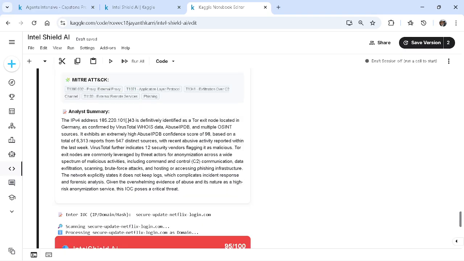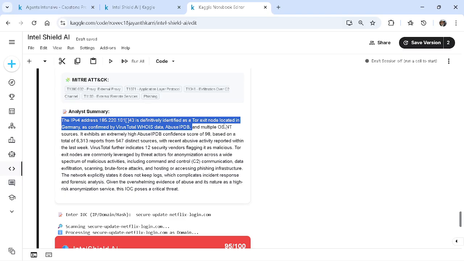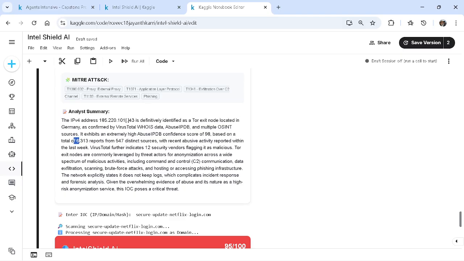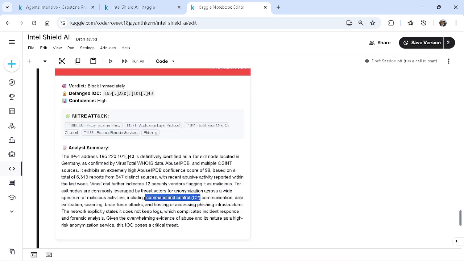So we can see it has dealt with the Tor exit nodes. It is from the location Germany. It has given the TP enrichment from here, and after that it has given the real-time reports as of now, and it has given the VirusTotal enrichment from here, and after that it is classifying it as belonging to malicious activities, and it is a C2, mostly used for external remote services.